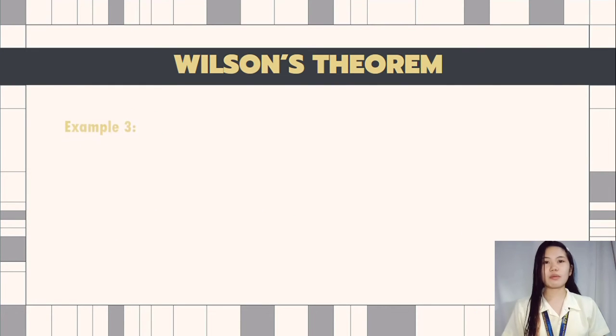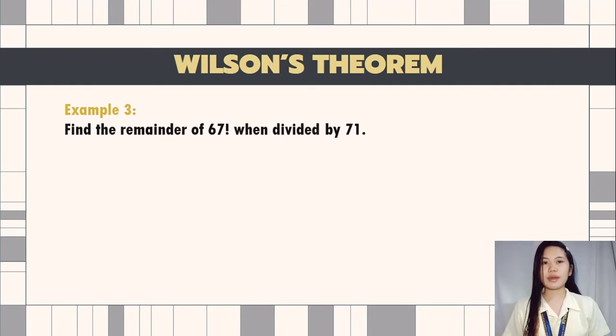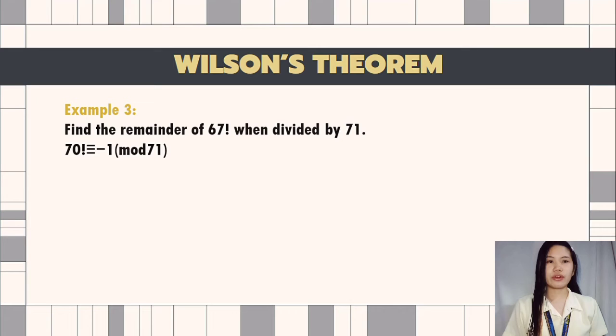For the last example, we have: find the remainder of 67 factorial when divided by 71. Using Wilson's theorem, we have that 70 factorial is congruent to negative 1 mod 71. Decomposing the factorial, we get that 70 times 69 times 68 times 67 factorial is congruent to negative 1 mod 71.